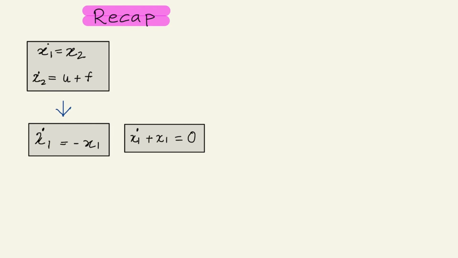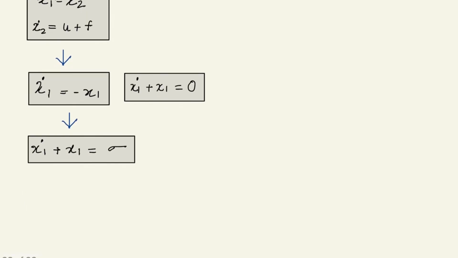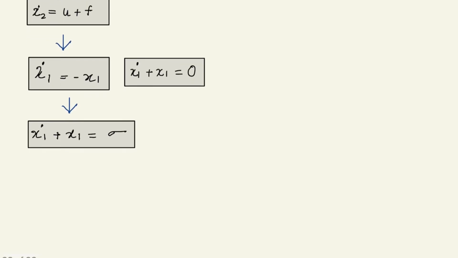We'll take a new variable sigma, where sigma equal to x1 dot plus x1. So sigma equal to x1 plus x2. So the idea here will be to make sigma go to 0. As sigma becomes 0, x1 dot becomes minus x1.